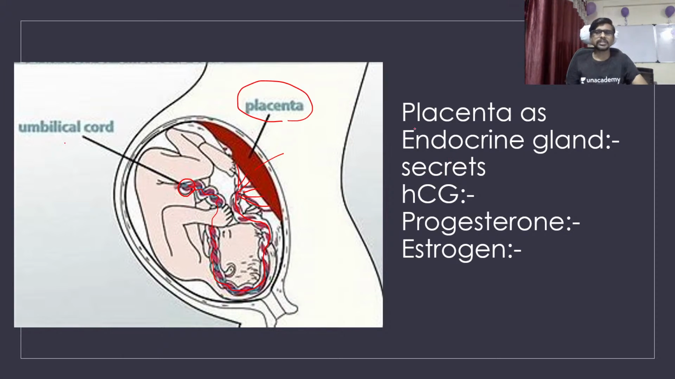Okay, so the placenta acts as an endocrine gland. Placenta is your endocrine gland. तर याला परमनंट नाही, आपण टेम्पररी म्हणतो. सो इट इज अ टेम्पररी endocrine gland which secretes three things. First is HCG, human chorionic gonadotropin. Second one is estrogen. Third one is progesterone. Okay, so these are the hormones which are secreted by the placenta.